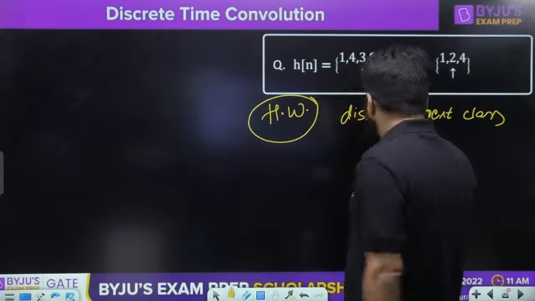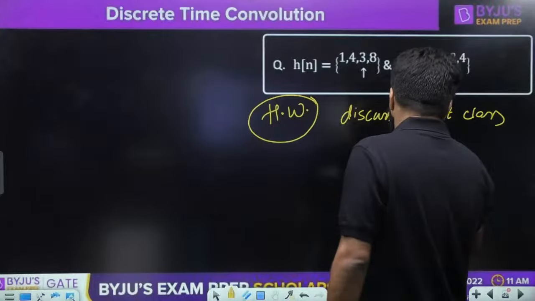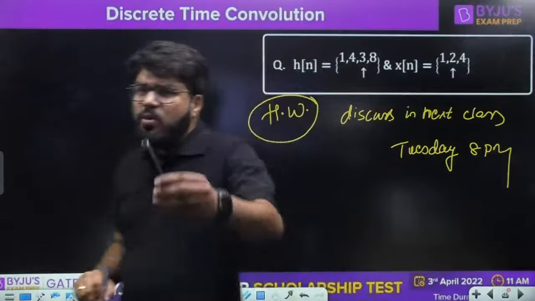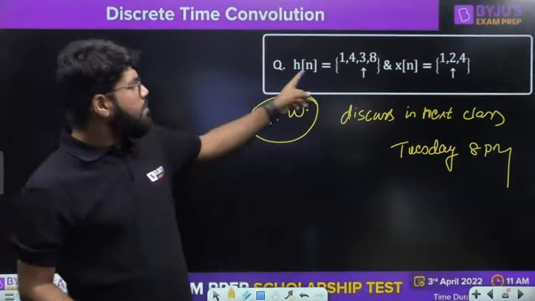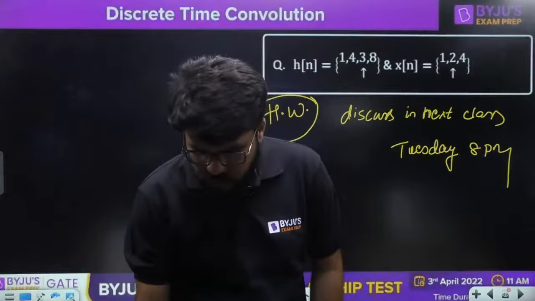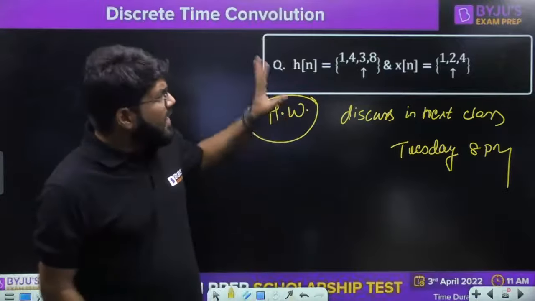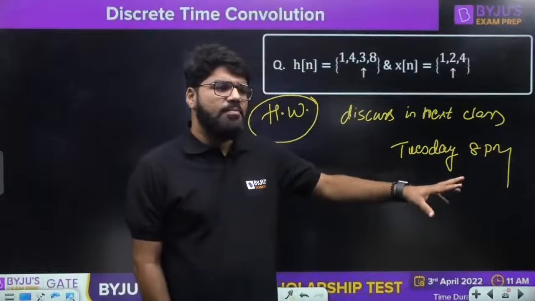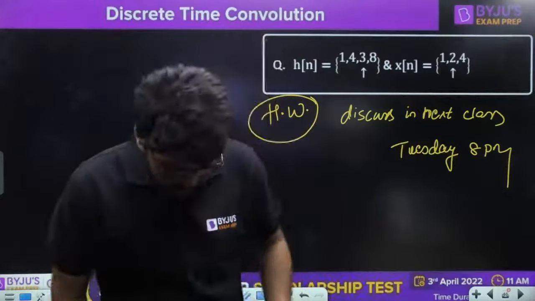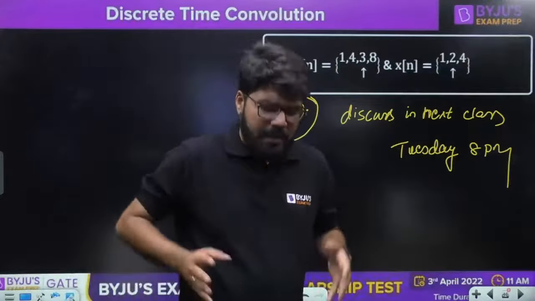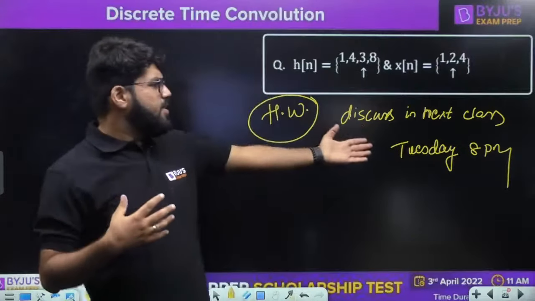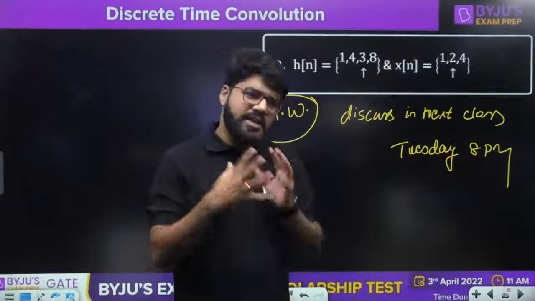You don't have to take tension. The next class, as I've already told you, is on Tuesday at 8 p.m. But you have to try the case when the origin is not at the first sample, so the starting point of the signal is not n equal to 0. I'll give you a hint: the process remains the same, only what is the origin of the output, this you have to think about a little. I'm helping you conceptually, you also try to go one step ahead. Otherwise, Tuesday I'm there to answer this.